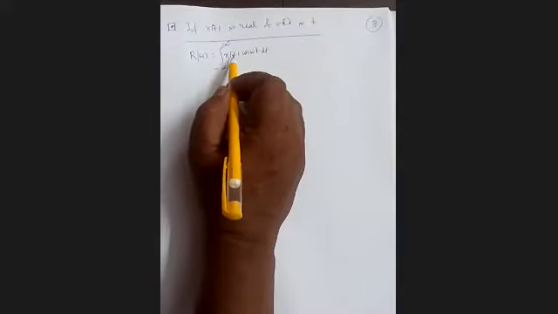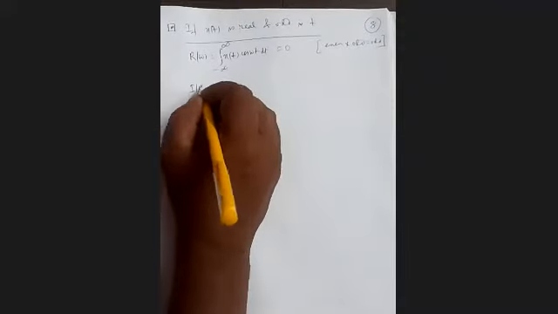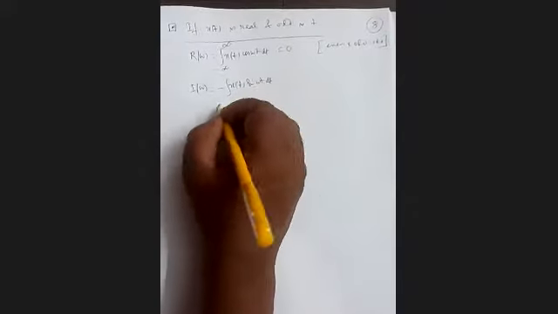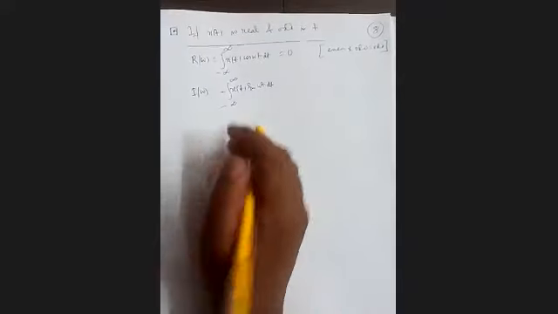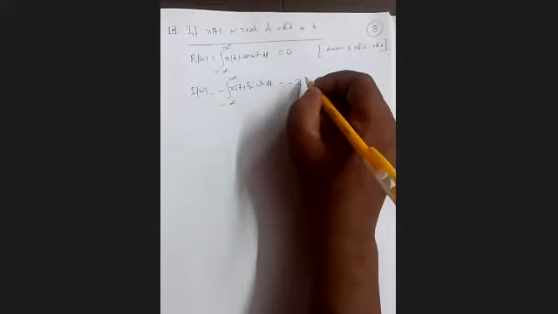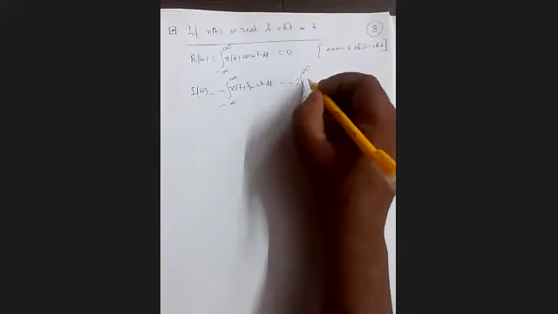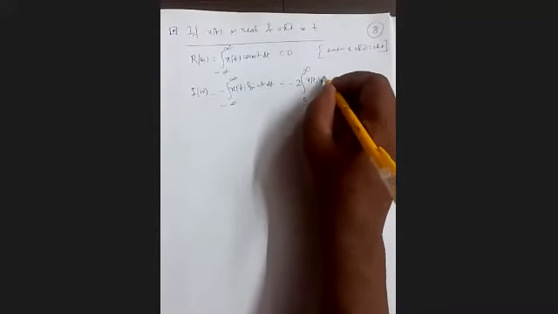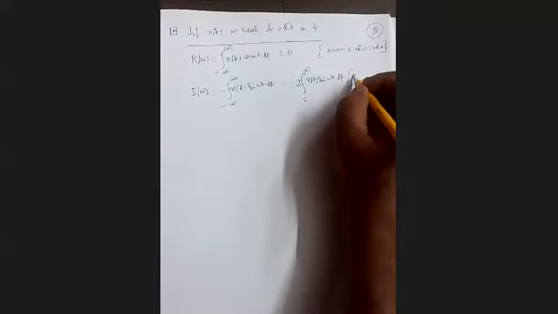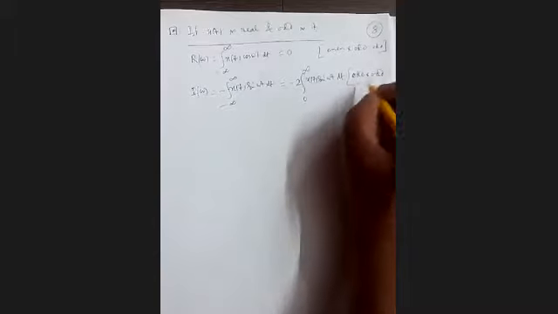So odd into even is odd. So its integration will be 0. And I(omega): it is odd into odd, that is even. So its integration is minus 2 into integration 0 to infinity x(t) sine omega t dt. So odd into odd equals even.